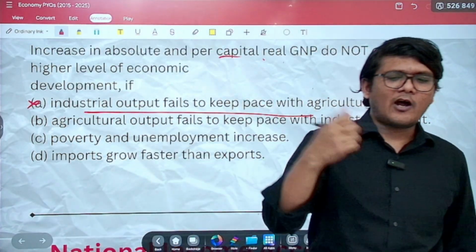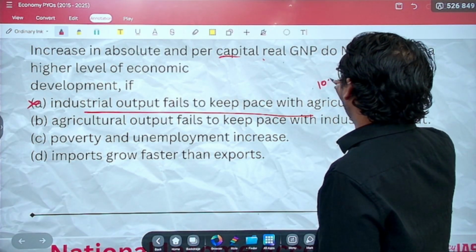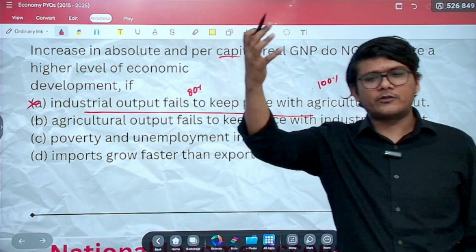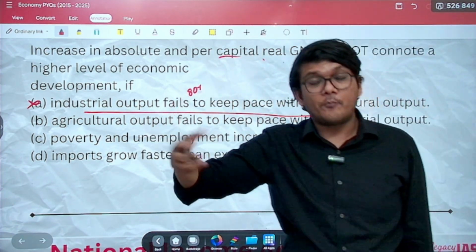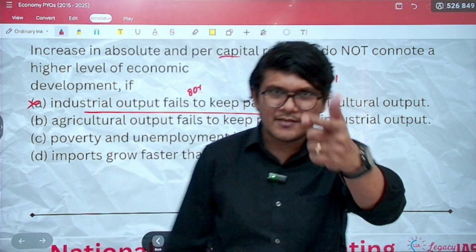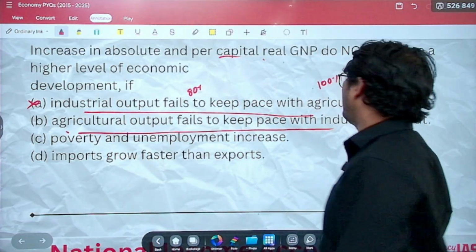So what if industrial output is not able to keep pace with agriculture output? Agriculture might be going at 100%, industrial output is growing at 80%. Still, it is an extreme growth rate. It still may or may not lead to economic development. So this is a weird statement, and a similar statement is also given here: agriculture output fails to keep pace with the industrial output.